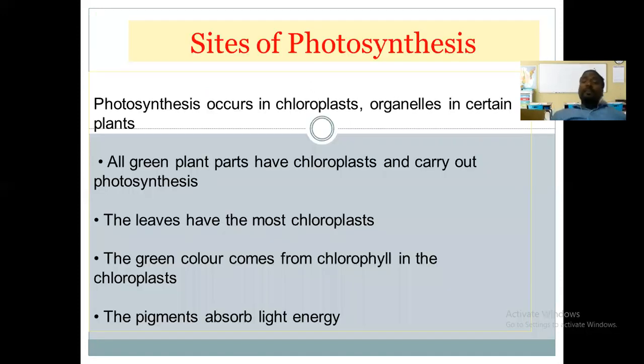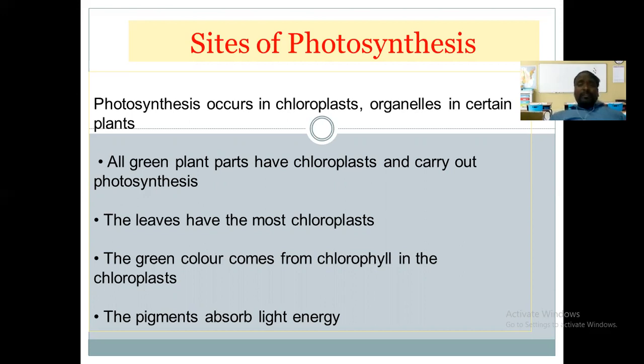So what is the site of photosynthesis then? Photosynthesis occurs in the chloroplast, as I discussed earlier. The chloroplast is a type of plastid, isn't it? It is a type of organelle, and it is found in most eukaryotic plants. This chloroplast, which is present in plants, carries out the photosynthesis process very successfully.